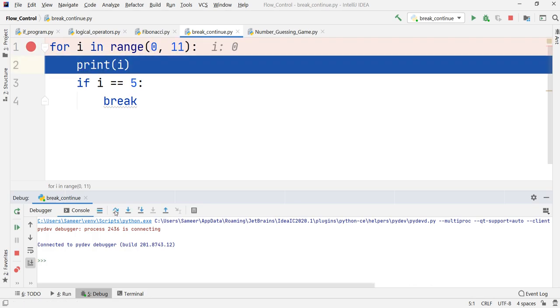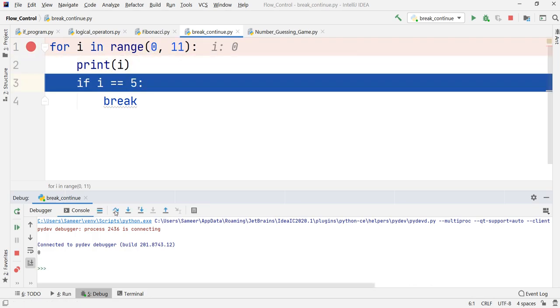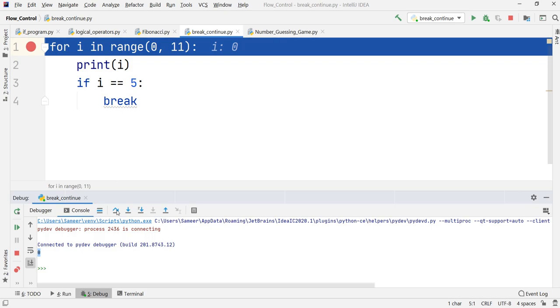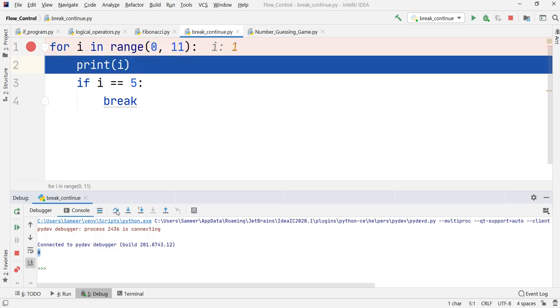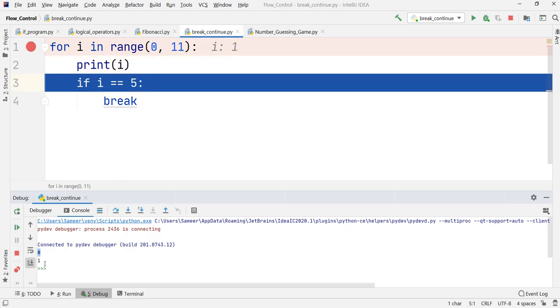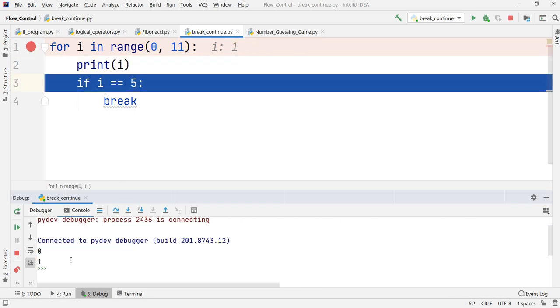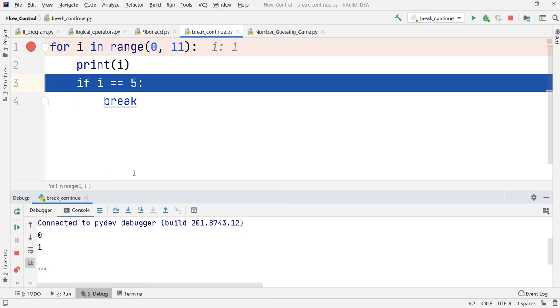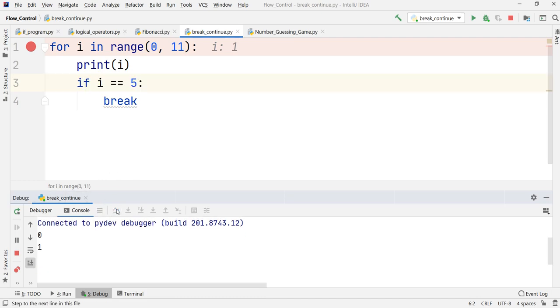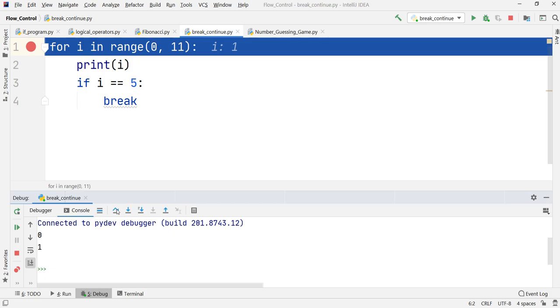It is going inside with i equal to 0, and the first value of i, 0, is getting printed. Now it is checking whether i is equal to 5 or not, and because it is not, it is going back to line number 1. Again it will go inside with i equal to 1, and again one value will be printed onto the screen, as you can observe. I'll zoom in if it is not visible. Same thing again: still, because the value of i is not 5, it will go back to the loop again.